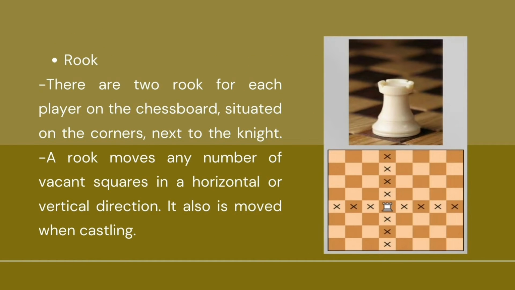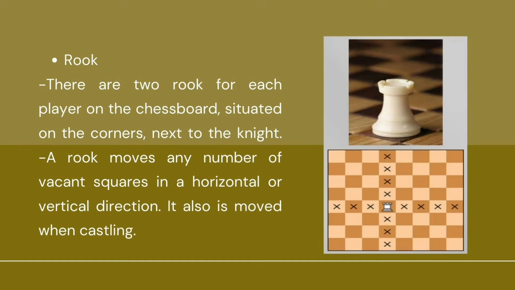Next is rook. There are 2 rooks for each player on the chessboard, situated on the corners next to the knight. A rook moves any number of vacant squares in a horizontal or vertical direction. So, for any number of vacant squares, in a horizontal or vertical direction, we can move the rook. It is also moved when castling. Like I said earlier, when we castle, we use the rook.